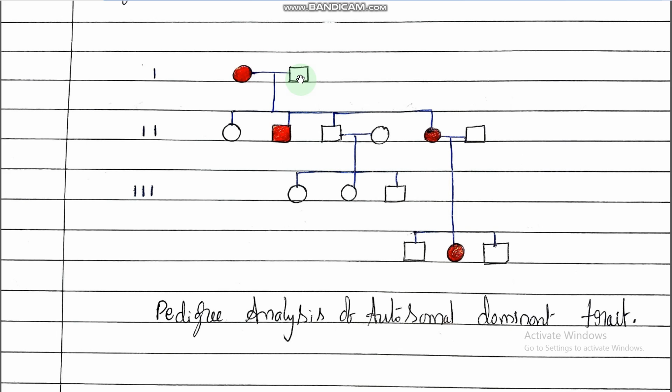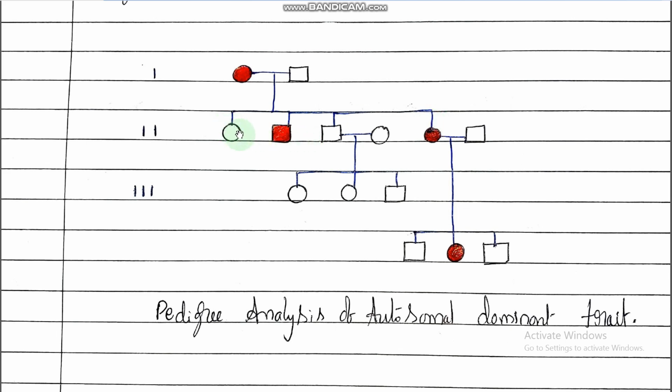We count from left to right: first child, second child, third child, fourth child. The ones connected in the branch are the children, and this is mating, and this is also mating. You understood? First child girl, second child boy, third child boy, fourth child girl. Okay, 4 children they have.